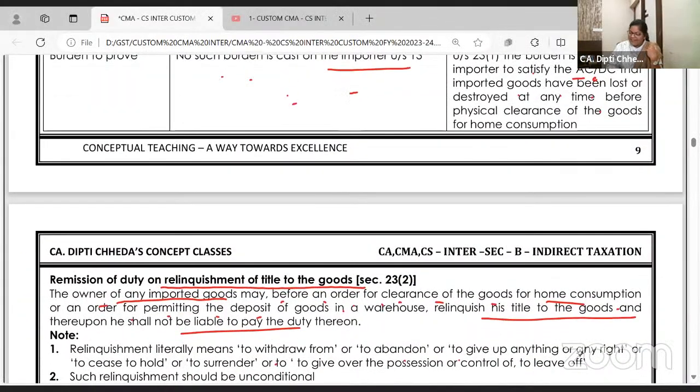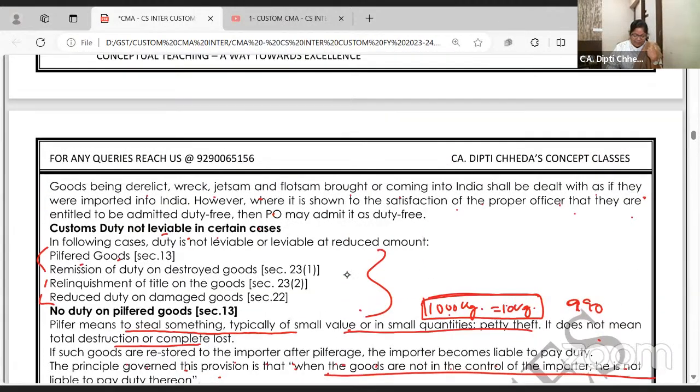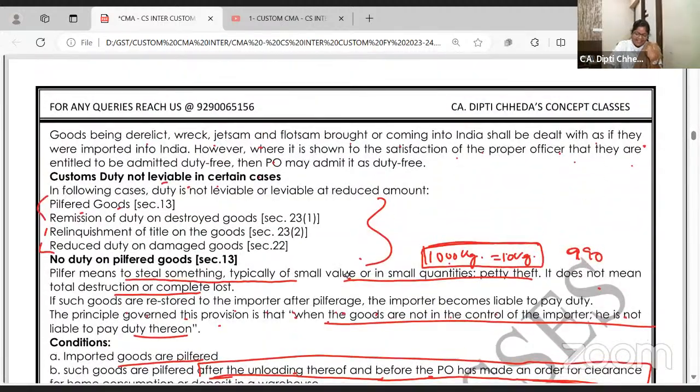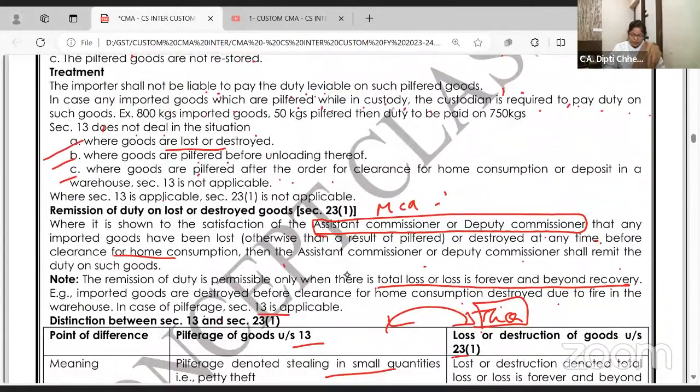Gist also you remember. And because once in MCQ, they have asked the section also, beta. हाँ, I am teaching this in a different way, जिसने डीटी पढ़ा होगा मैम, वो तो आप बहुत अलग पढ़ाते हैं. अब ये टॉपिक कैसा है, क्या करें देखो. Pilfered goods, section 13. Remission of the duty 23.1, relinquishment of title 23.2, reduced duty on damaged goods 22. Done.